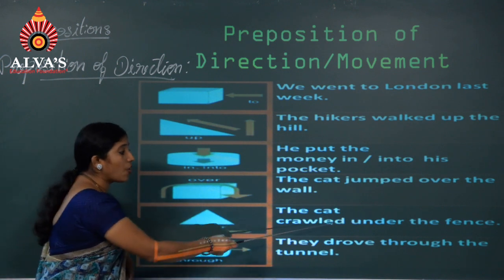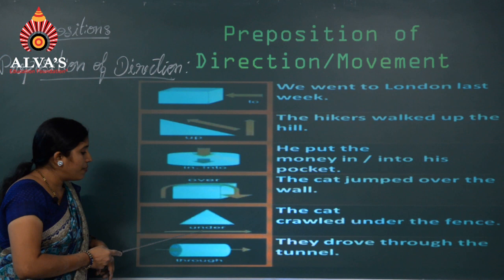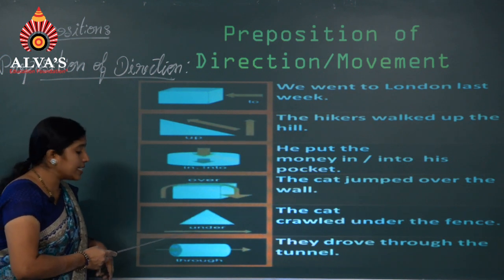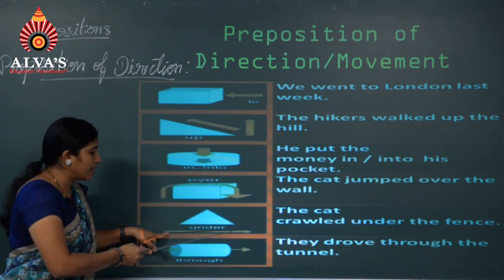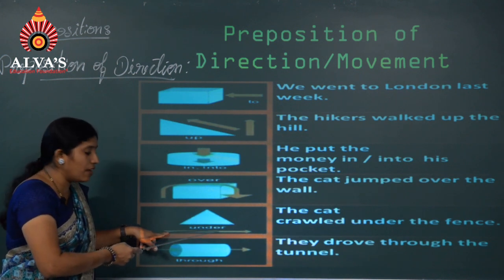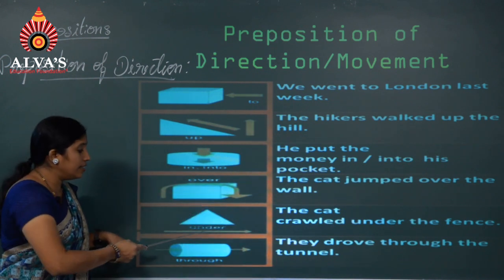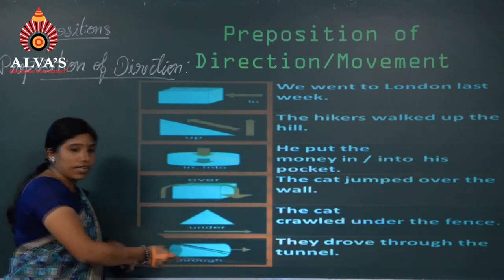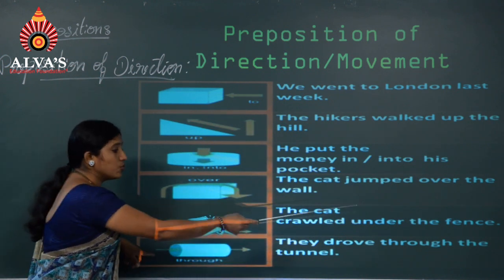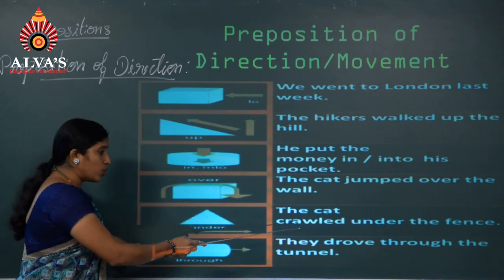Next, the cat crawled under the fence. This is a fence. Here is a cat and it starts crawling from here to here. It shows the movement under the fence. The cat crawled under the fence. Under is the preposition. Next, they drove through the tunnel. This is the tunnel, and what do you mean by through here?